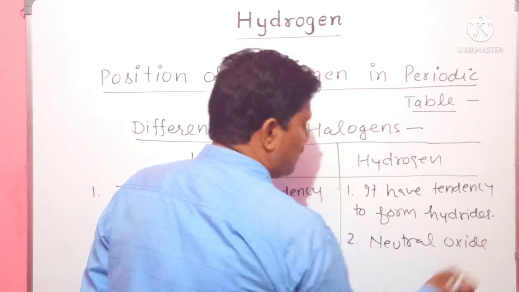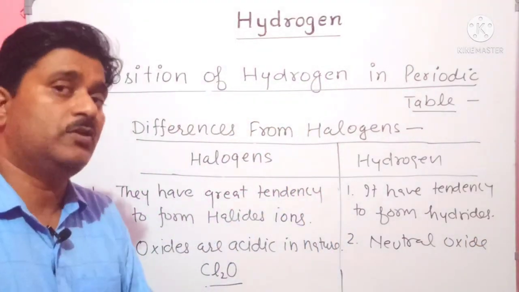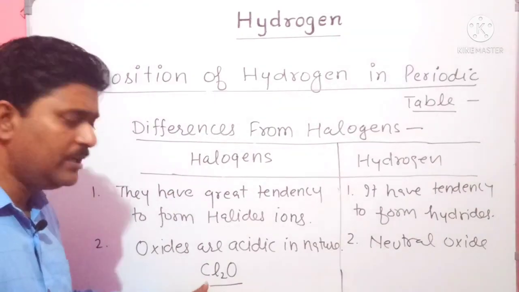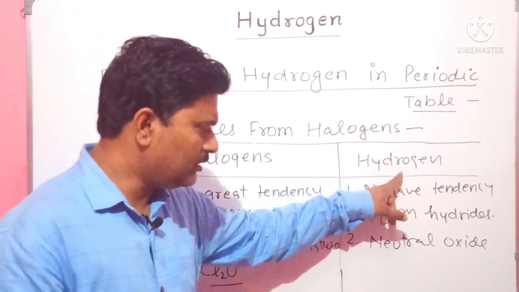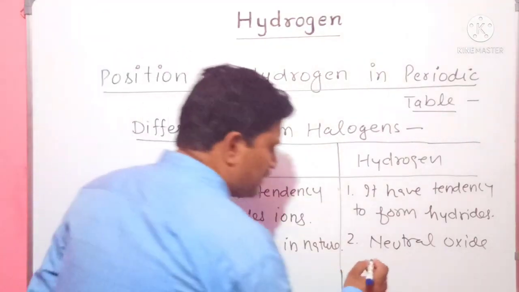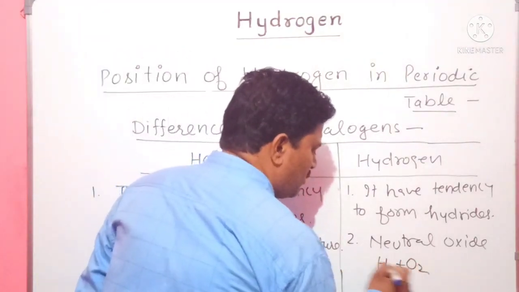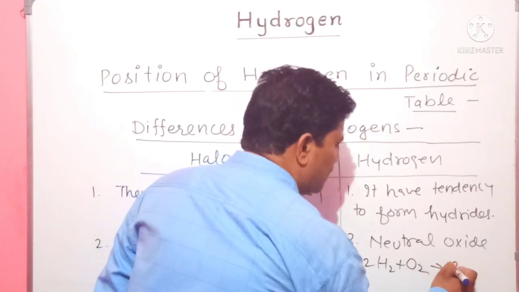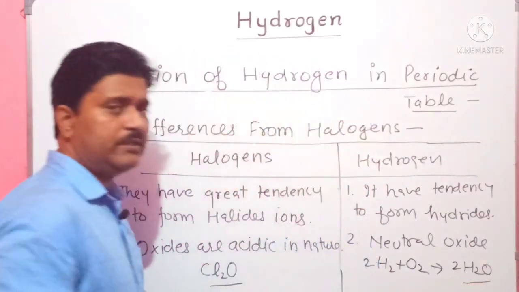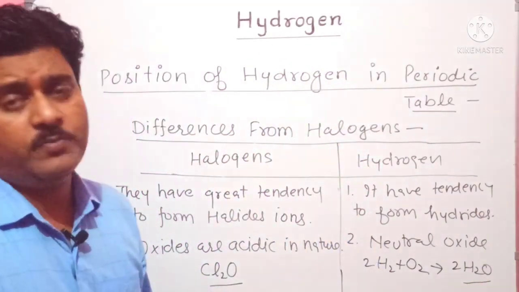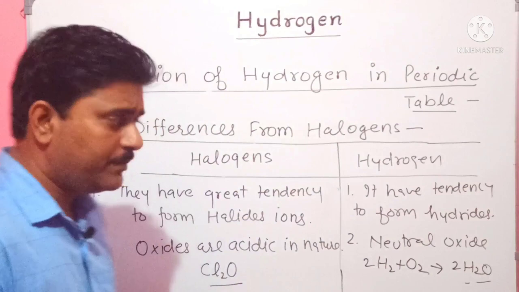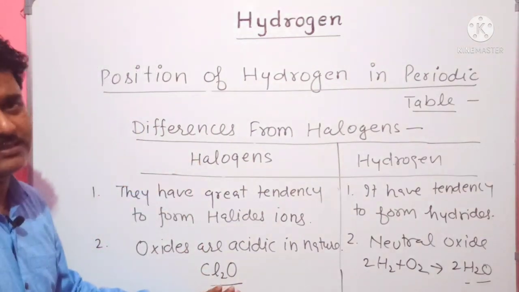Neutral oxide is formed when hydrogen combines with oxygen. But when halogens combine with oxygen, their oxides will be acidic in nature. Hydrogen forms an oxide with oxygen that is neutral in nature. For example, hydrogen when combined with oxygen forms water. Water is a neutral oxide. It neither shows acidic nor basic nature. So we can say hydrogen always forms neutral oxide, but halogens always form acidic oxides.